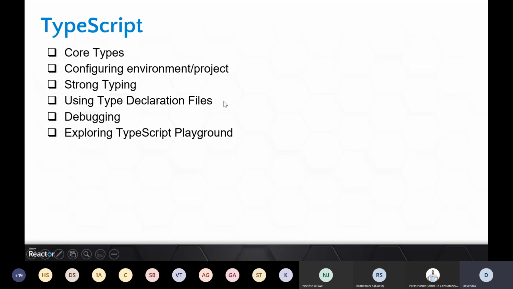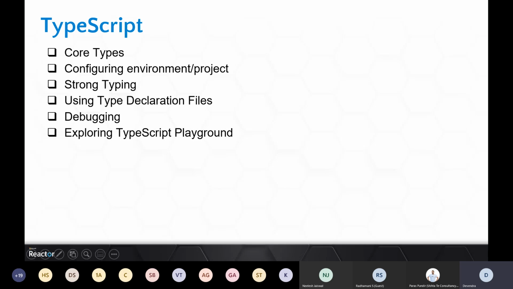User type declaration files. If you have worked on JavaScript, and for TypeScript I feel you should be aware of JavaScript at least at a basic level, there are many JavaScript libraries which you can use in TypeScript. But for those annotations and IntelliSense, you need some type declaration files, based on which TypeScript will help you when you compile your code and tell you what the issue is with a certain statement.